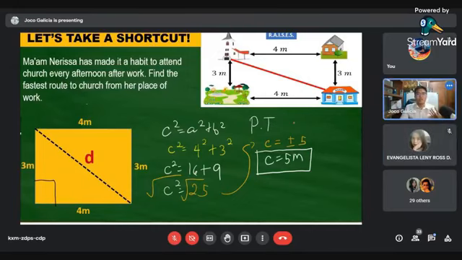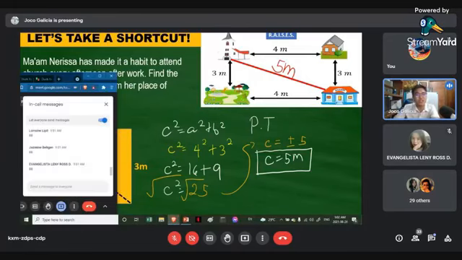Alright, very good. So therefore, since our answer is 5 meters, Ma'am Nerissa will no longer travel 7 meters. Ma'am Nerissa will now travel 5 meters every day. So, the fastest route between the church and Ma'am Nerissa is a straight line. So, do you have any questions or clarifications with you? Kindly type number 2 if none.